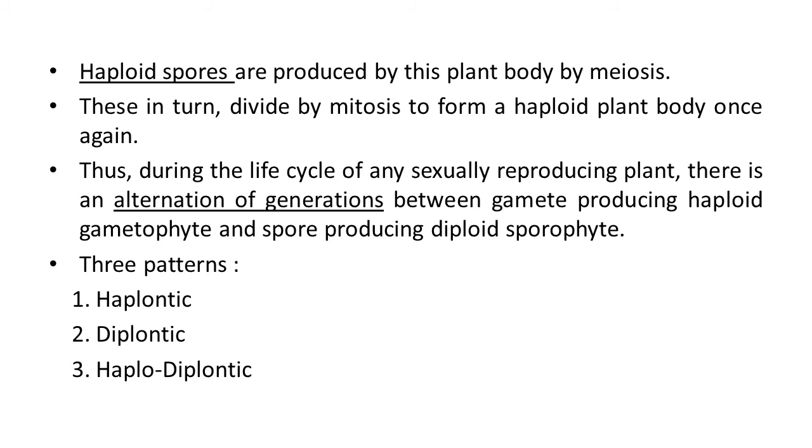This alternation of generation may vary in different kinds of plants or divisions, and generally 3 patterns are observed here. First haplontic, second diplontic, and third haplodiplontic. Now let's study in detail all these 3 patterns of life cycle in plants.